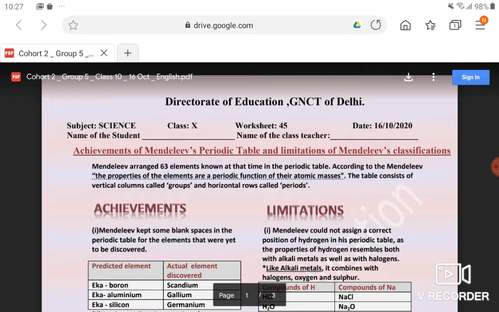So we will be discussing today an important topic of 10th class, that is the fifth chapter, periodic table.